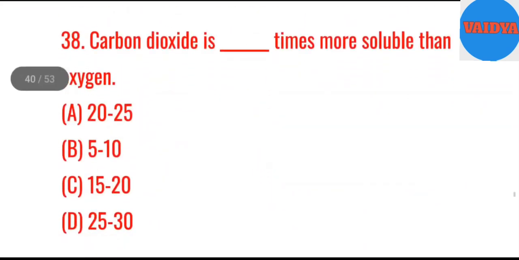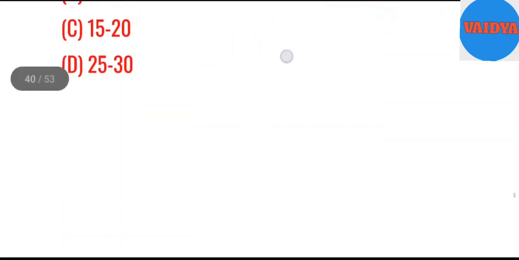38. Carbon dioxide is blank times more soluble than oxygen. A. 20 to 25. B. 5 to 10. C. 15 to 20. D. 25 to 30. Answer. A. 20 to 25.